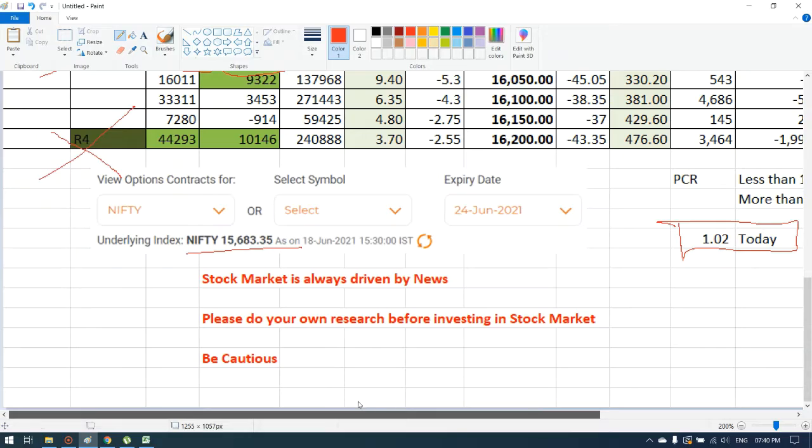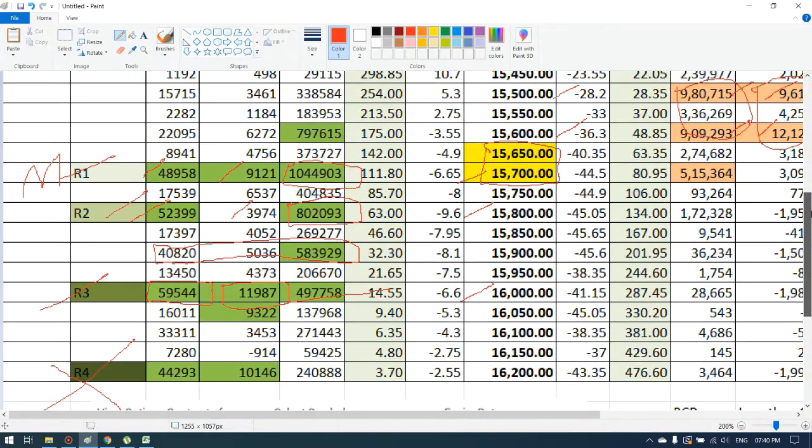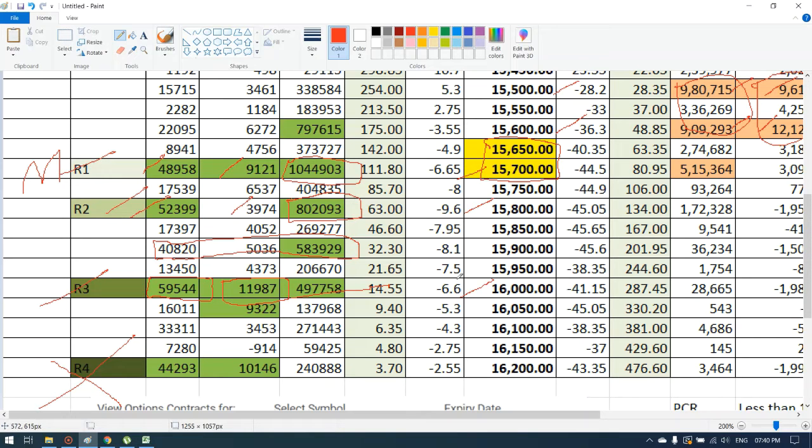But when you see the option chain, around the 15,700 to 15,900 strike prices, you can see how much volume you have: 10 lakh, 14 lakh, 22 lakh, 24 lakh, and almost 30 lakh contracts. Open interest also is almost 1,50,000. So 30 lakh contracts you have when it comes to 15,700 to 15,900, that means almost 5 strike prices.